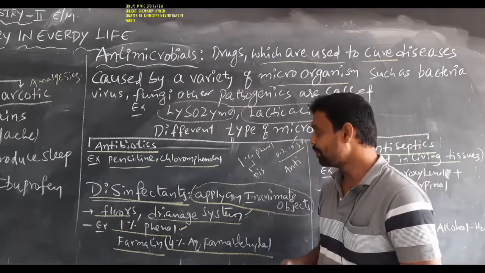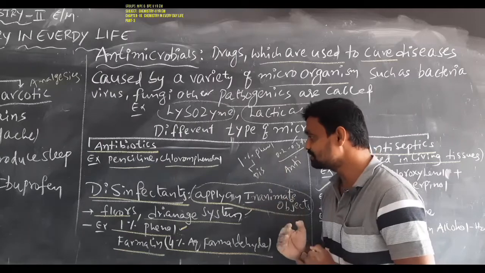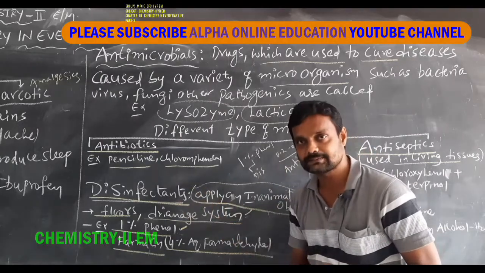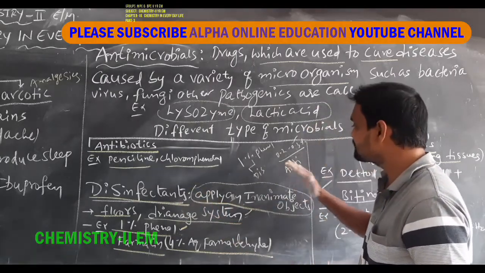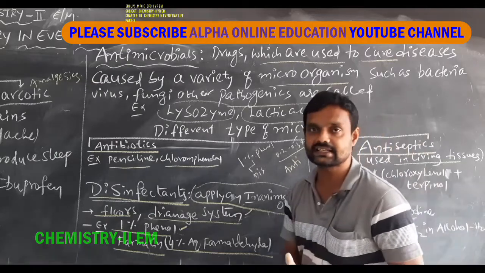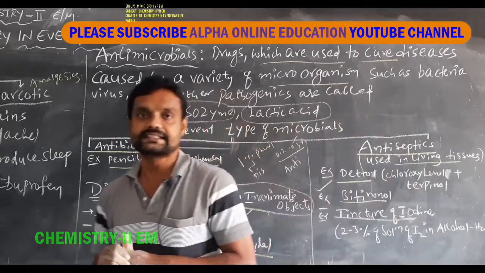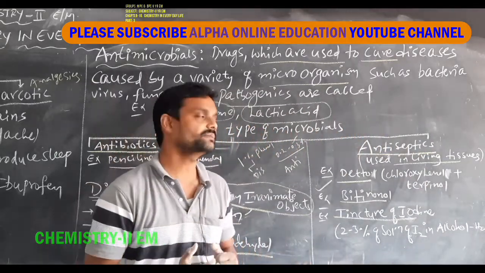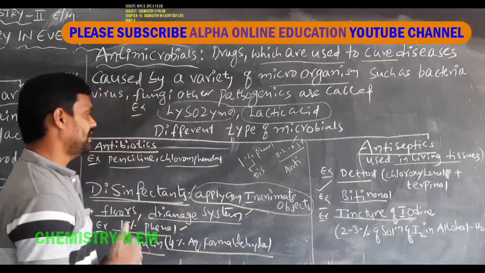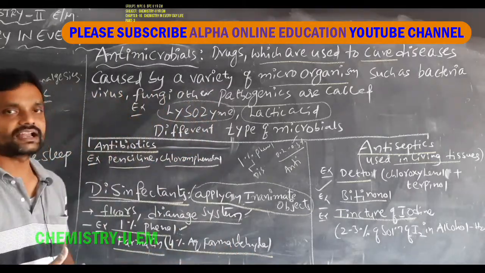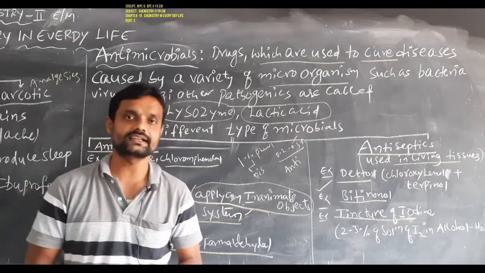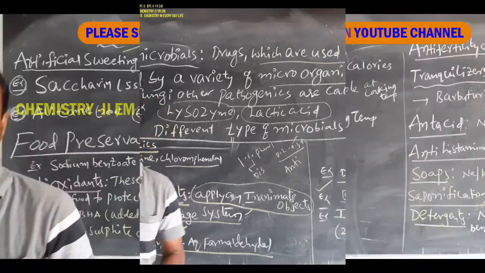That means a more concentrated phenol solution acts as a disinfectant, and a less concentrated phenol solution acts as an antiseptic. So this is the meaning of antiseptics and disinfectants, antibiotics and antimicrobials.